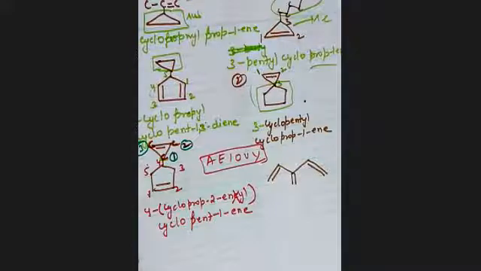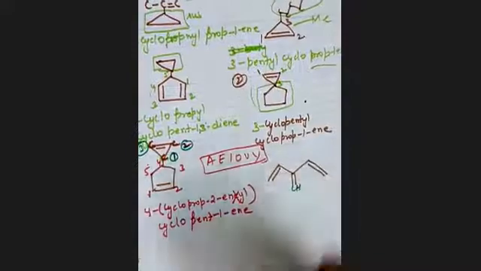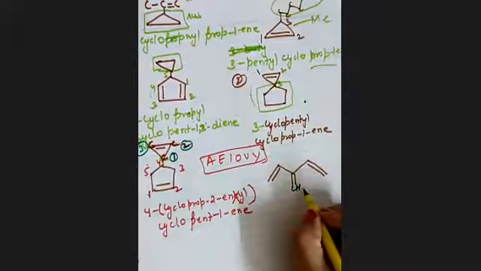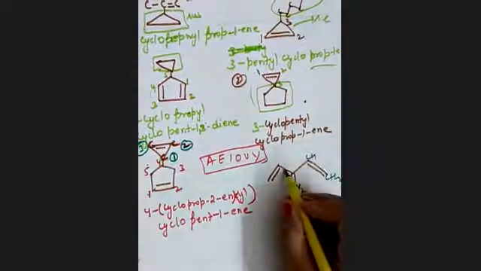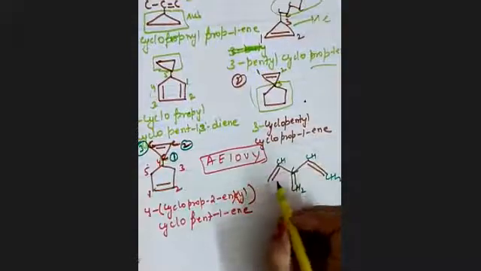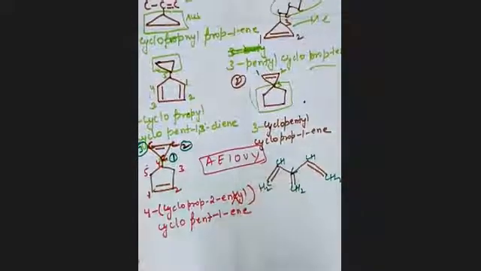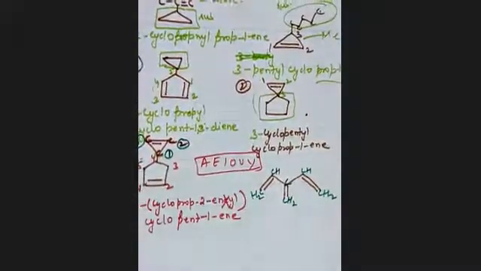You have to include the maximum number of carbons in the chain. If you want to know how many carbons are here, we have CH2, CH2, 1, 2, 3, CH, 1, 2, 3, 4, C, 1, 2, 3, CH, and 1, 2, 3, CH2. This is your compound, and I ask you to name it.